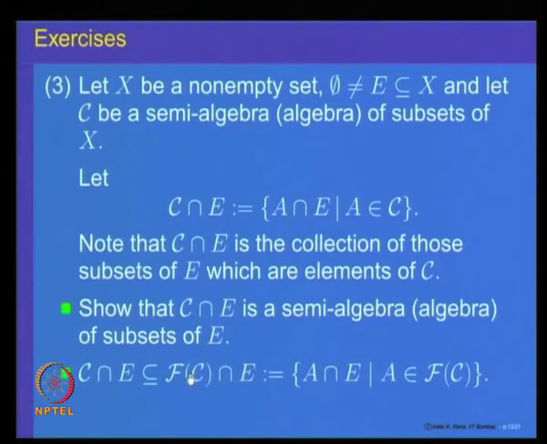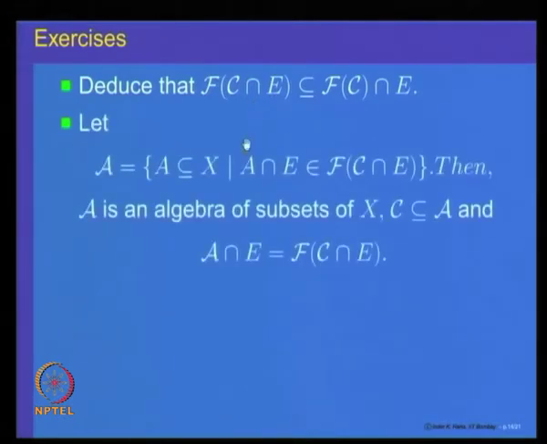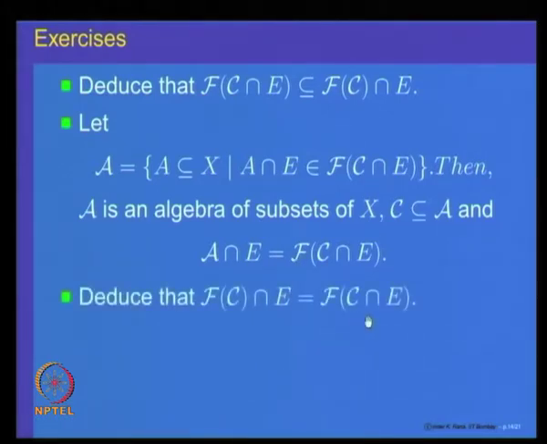Similarly, you prove that the algebra generated by the restricted sets is the same as restricting the generated algebra. So, f of C intersection E is equivalent to f of C intersection E. You restrict and generate, it is the same as generate and restrict, and the same property is true for algebras and for sigma algebras.